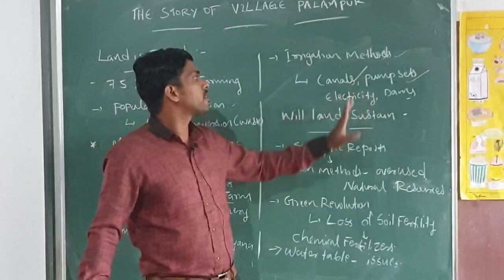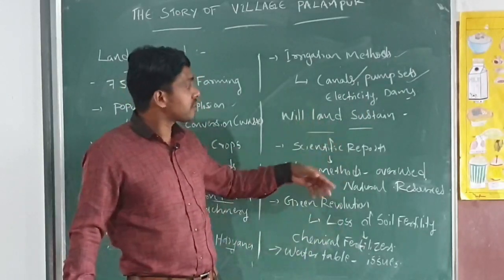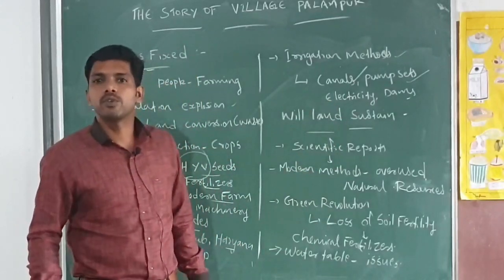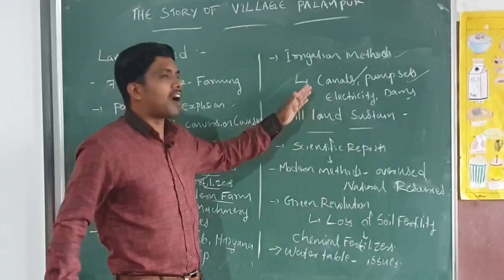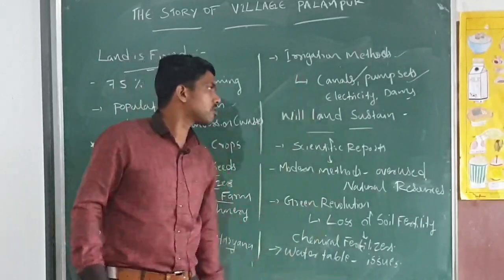And modern pump sets they use. Canals are constructed on a large scale. Pump sets are also run through electricity. So electrical pump sets they also use. So it helps the farmers get more yield from their land. That's about the irrigation method.